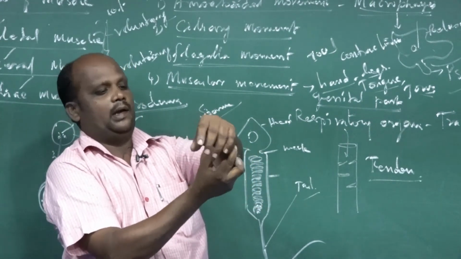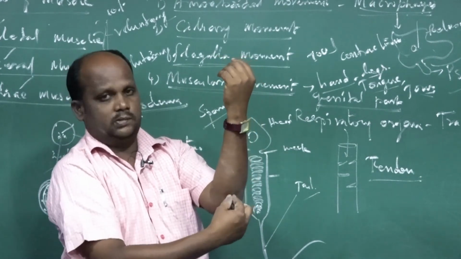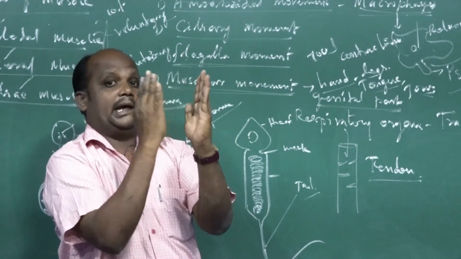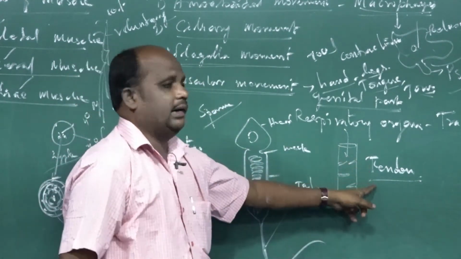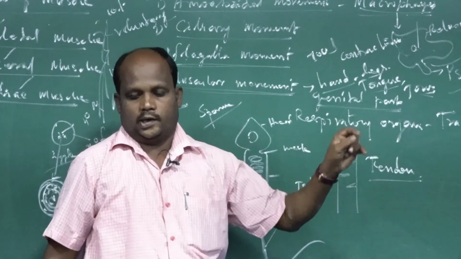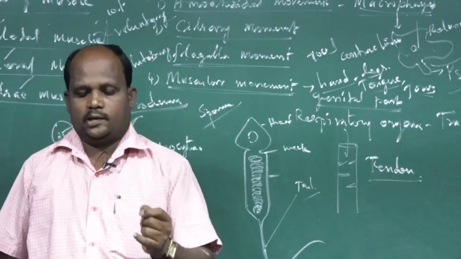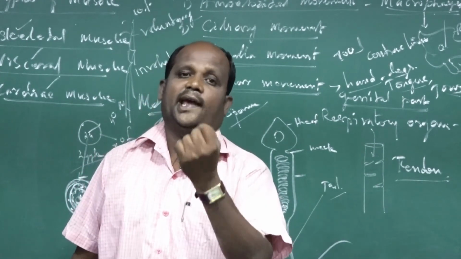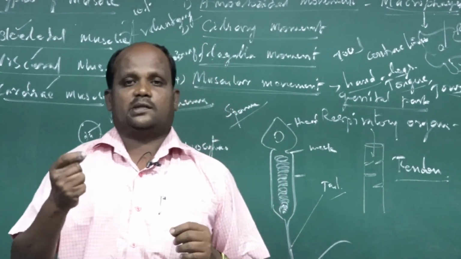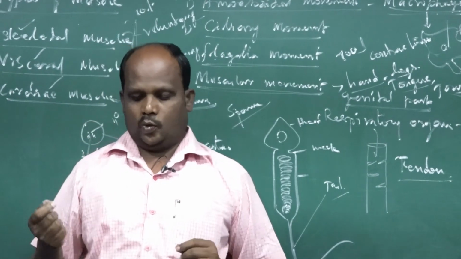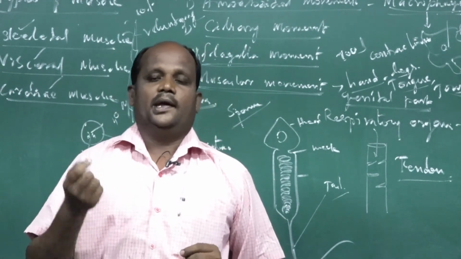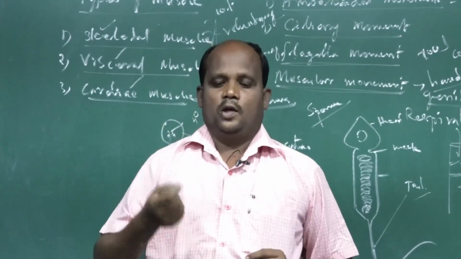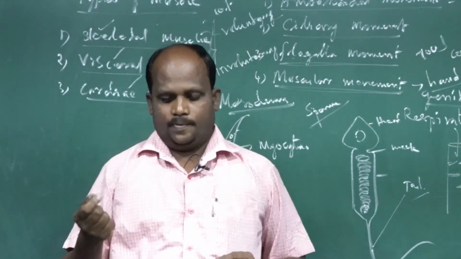What is the meaning of tendon? The muscular part and the bone are connected, and the connecting junction is called the tendon. Tendon means skeletal muscles attached with bones. The attachment is called the tendon. The tendon is a collagenous fibrous protein.